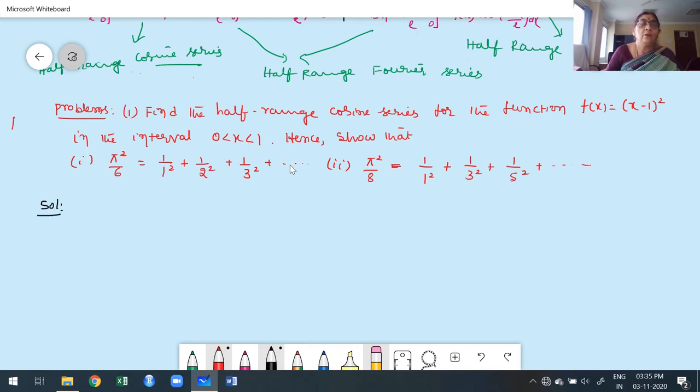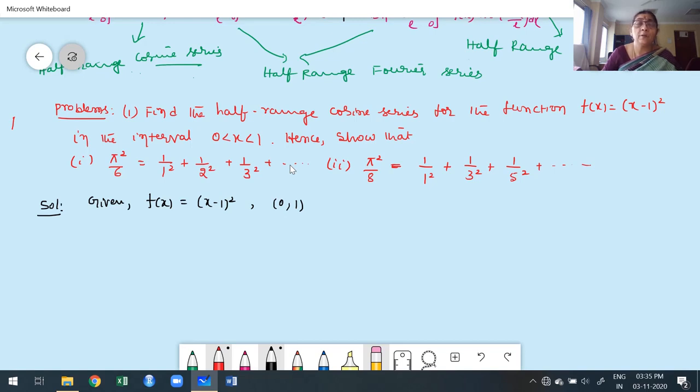Solution. While doing the solution, first write down the given function as usual. My given function is f of x equals (x minus 1) whole square, and my interval is 0 to 1. Here we don't have any cases; it is already given. To construct a cosine series, the formula is f of x equals a naught by 2 plus summation n ranging from 1 to infinity a n cos of n pi x by L. That is the formula for the even case. a naught is 2 by L integral 0 to L f of x dx, and a n is 2 by L integral 0 to L f of x cos of n pi x by L dx.